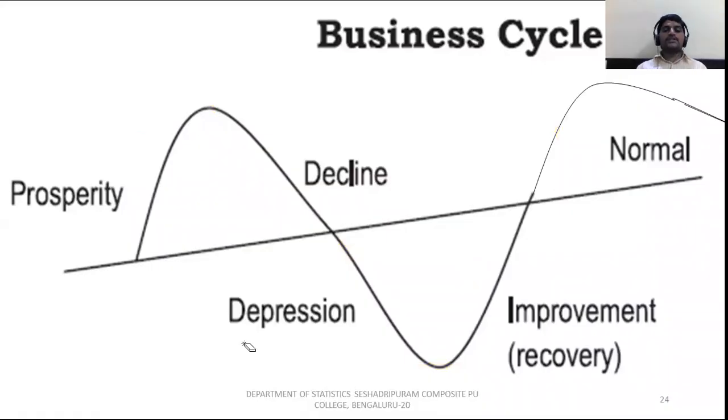Yes, first stage is prosperity. What is prosperity? Prosperity is the first stage of the business cycle. All economic activities are in very good condition in that, right? There is income, profit, employment, I mean, goods and services manufacture all good, buyers and sellers increase, all economic activities are in very good condition. So that we can call prosperity, right?